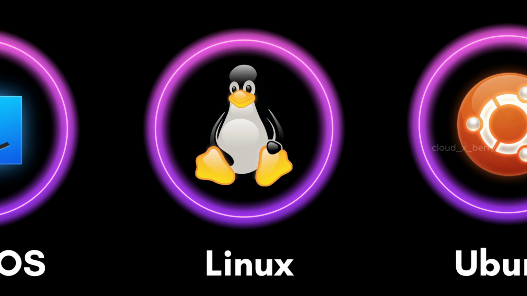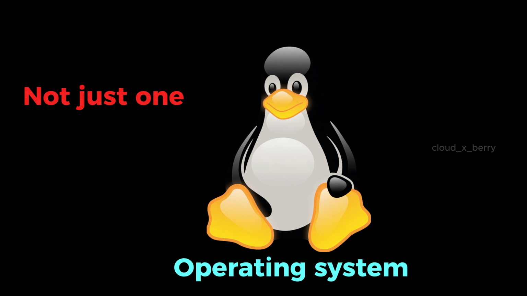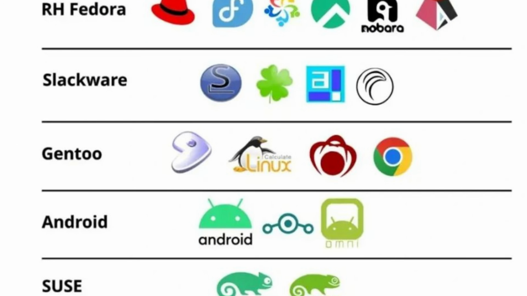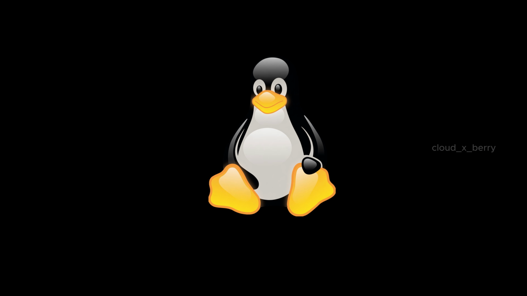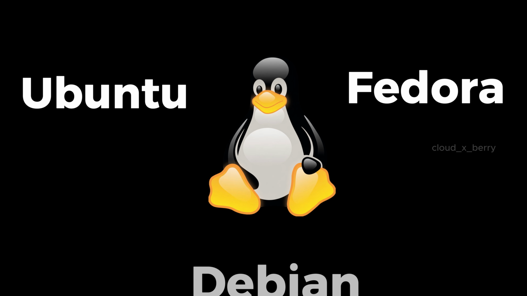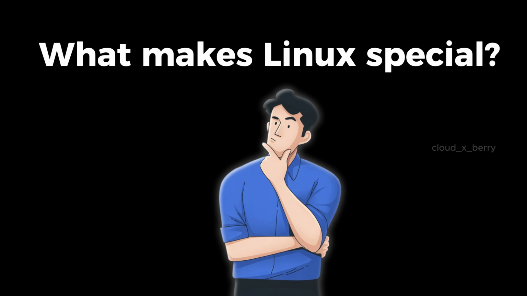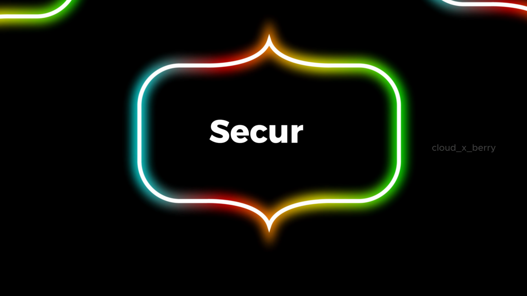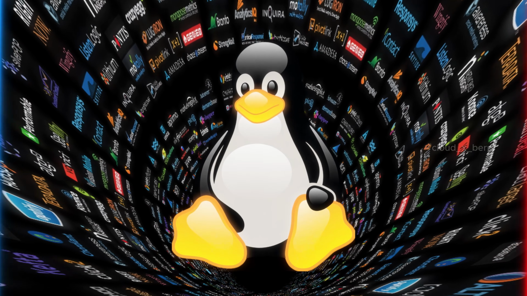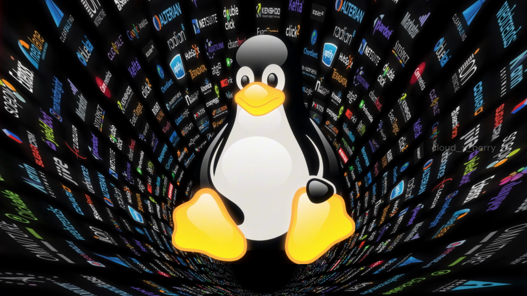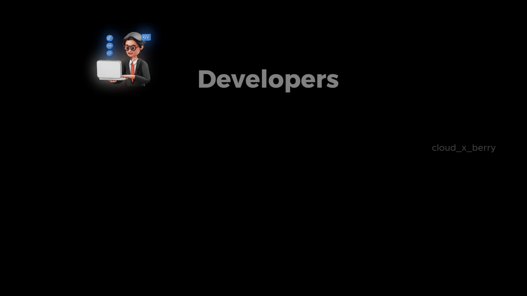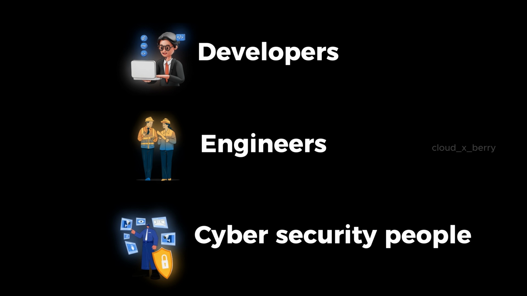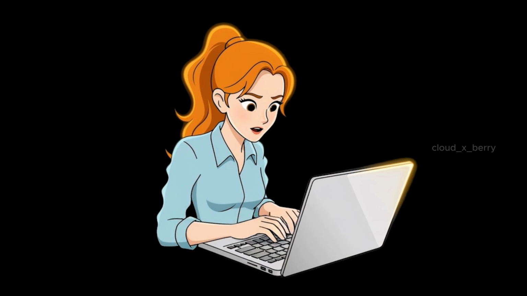Moving on to Linux. Linux is not just one operating system. It's a collection of many versions built on the same core. Some popular ones are Ubuntu, Fedora, and Debian. Now what makes Linux special? It gives you control. A lot of control. It's lightweight, secure, and very powerful. That's why it is used in servers, cloud systems, and by developers. In fact, many websites you use every day run on Linux. So who uses Linux? Developers, engineers, cybersecurity people, and anyone who wants more control over their system.